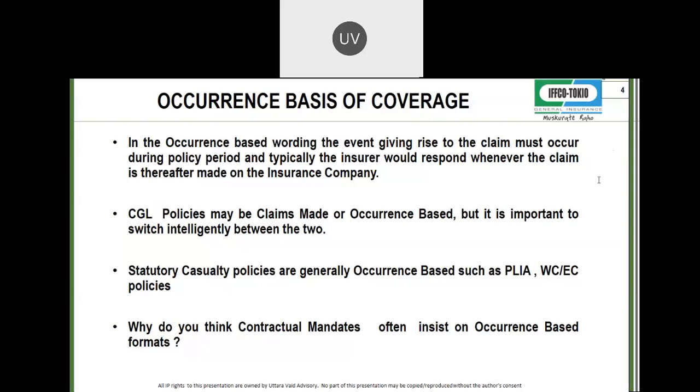If you were to insist, you will get one or two insurers and their premiums will be prohibitive. But on claims made wording, as against two, you will get 20 insurers to do it. So occurrence based policies were quite in fashion. Then in between, the market for occurrence based had completely dried up. But again, in the last few years, we are seeing insurers slowly start granting occurrence based policies.